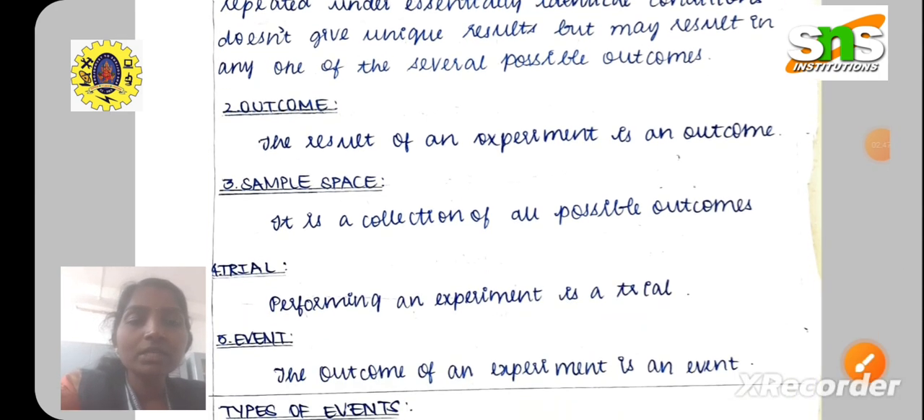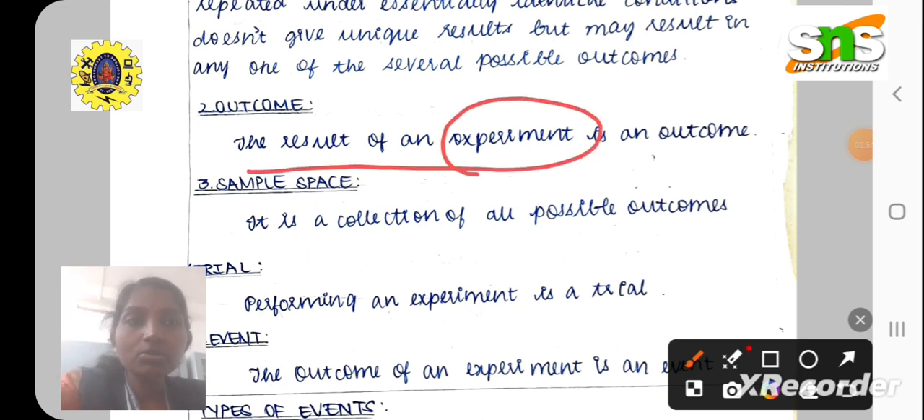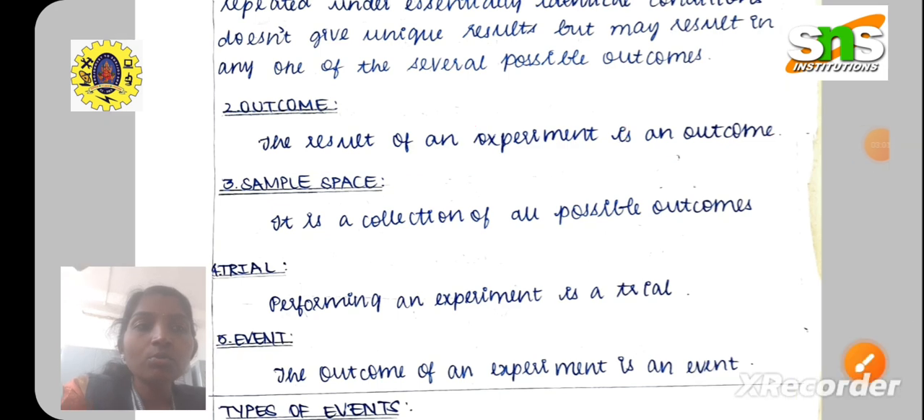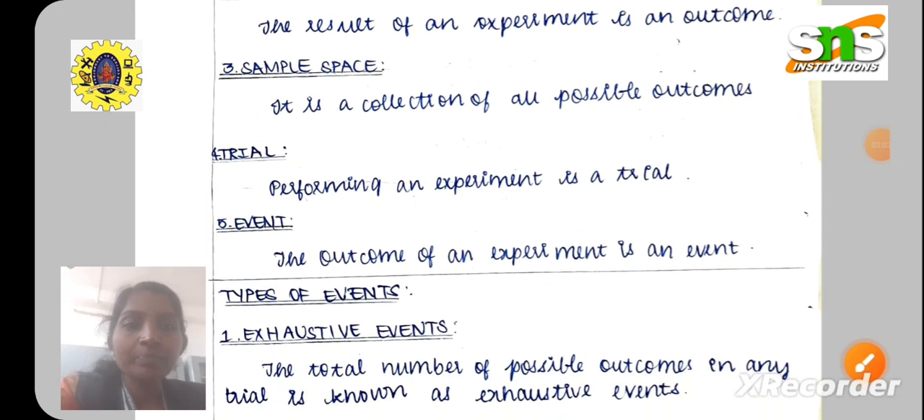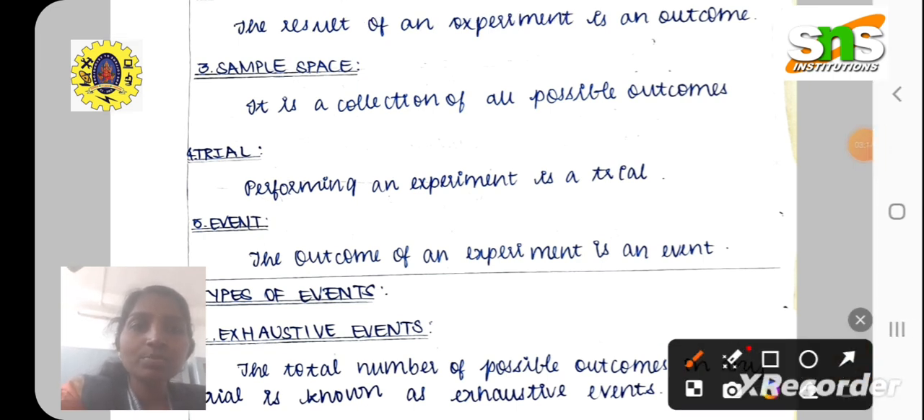Now we will have the definition for outcome. What is an outcome? The outcome is a result of an experiment. We have seen what an experiment is in the prior definition. The result of an experiment is called as an outcome. Now moving on to the third definition, which is a sample space. What is a sample space? It is a collection of all possible outcomes given in the experiment here. And as discussed earlier, a trial is just performing an experiment, and an event is the outcome of an experiment.